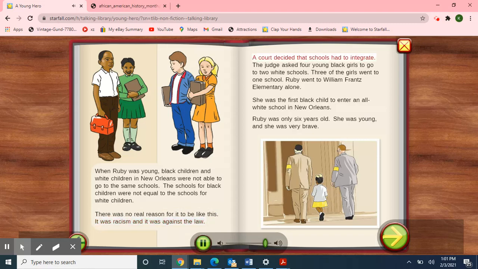A court decided that schools had to integrate. The judge asked 4 young black girls to go to 2 white schools. 3 of the girls went to one school. Ruby went to William Franz Elementary alone. She was the first black child to enter an all-white school in New Orleans. Ruby was only 6 years old. She was young, and she was very brave.